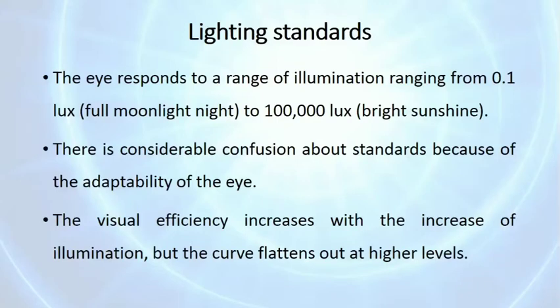If we plot the graph, it is upward because as illumination increases, visual efficiency also increases. But at a higher level of illumination, we cannot see the objects. So at that time, the curve flattens.